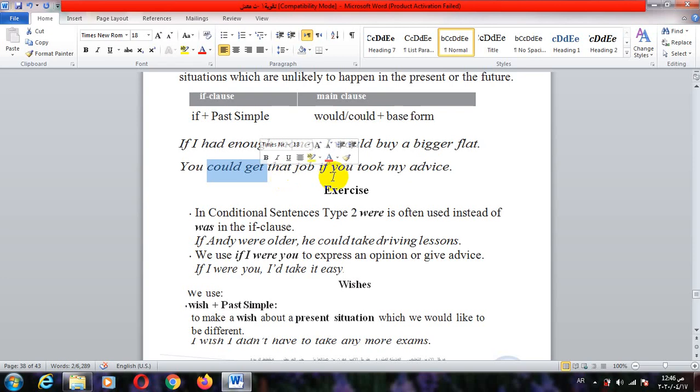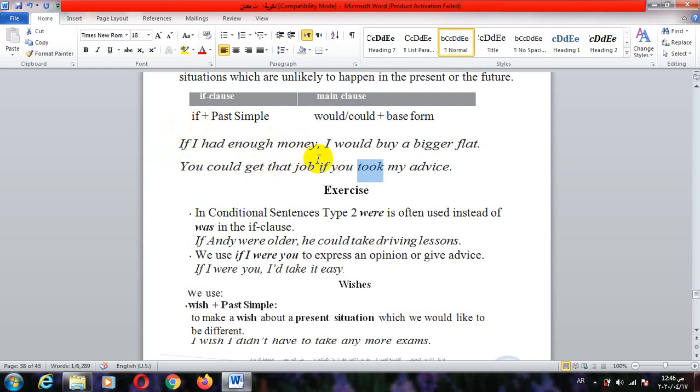This is the main clause. If you talk, also the same rule: if is followed by past simple, and another verb, could or would plus infinitive. Here, when I begin with the if clause, it is if plus past simple, and another clause with would or could plus infinitive. But the difference between them is that if I begin with if, I put a comma between the two clauses.